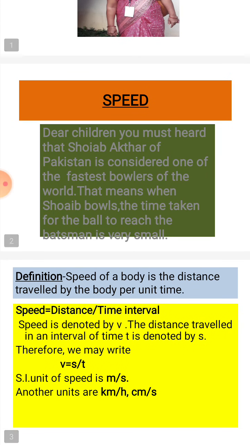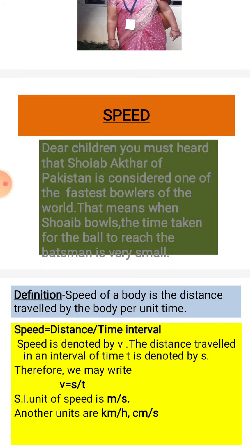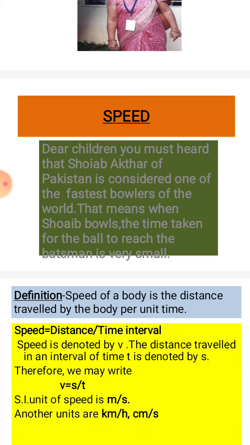Dear children, you must have heard that Shoaib Akhtar of Pakistan is considered one of the fastest bowlers of the world. That means when Shoaib bowls, the time for the ball to reach the batsman is very small. That means the speed of the ball is very high. So, what do you mean by speed? Speed of a body is the distance travelled by the body per unit time.